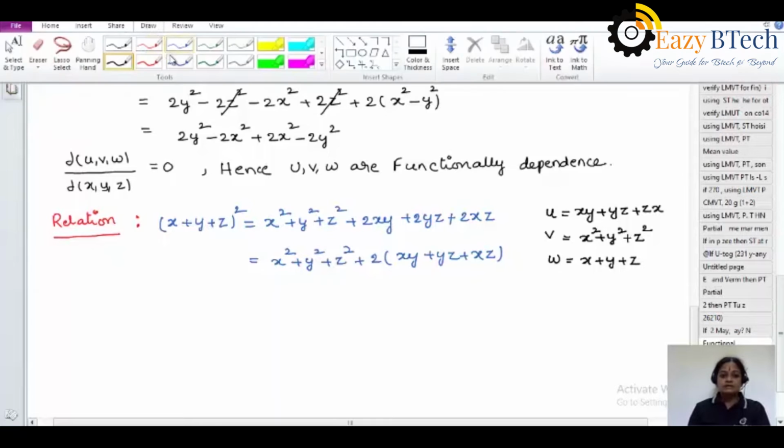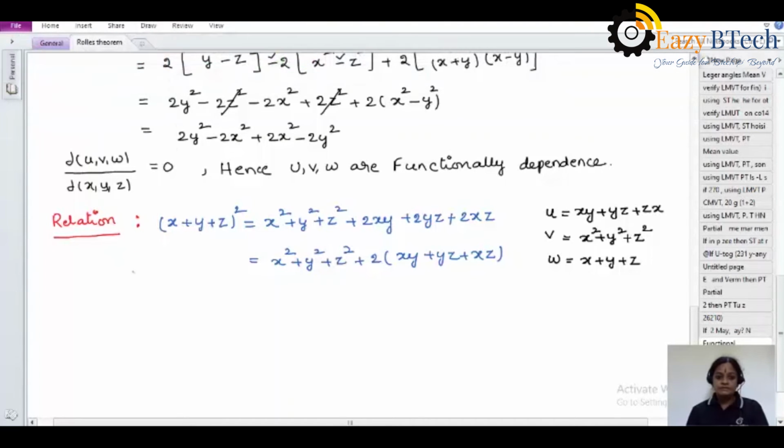Now substituting all these three values in this formula, students, x plus y plus z means here w square is equal to x square plus y square plus z square, whose value is v, plus 2 into xy plus yz plus zx, whose value is u. So finally w square is equal to v plus 2u is the relation between them.